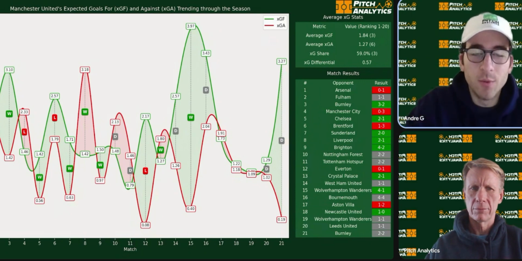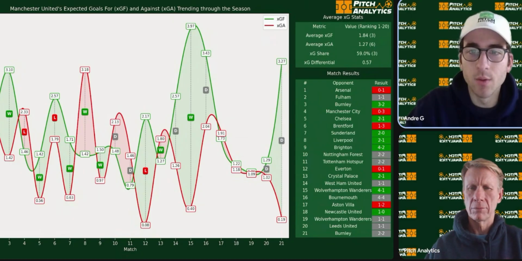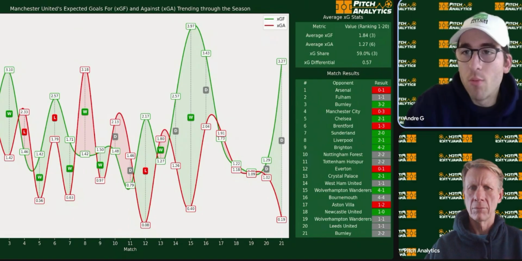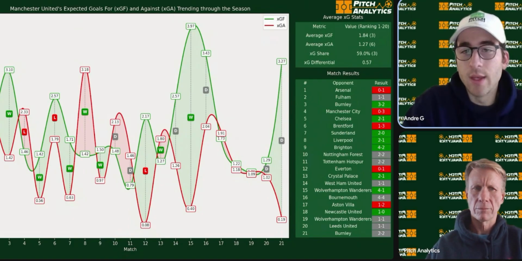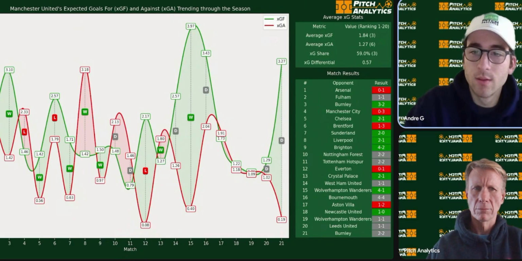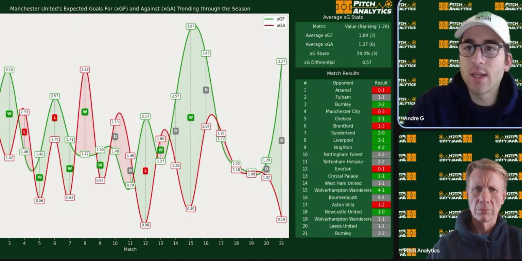If we look at the last couple of weeks of performance, the green line represents the expected goals that they have, and the red line represents the expected goals against. What you can see is that they've won almost every single battle for the last 6 or 7 games or so. They haven't been dramatically outchanced, but they haven't been winning when they should be. They've been drawing most of the time, and they just haven't been able to make up the points. So they actually really aren't playing that poorly recently.